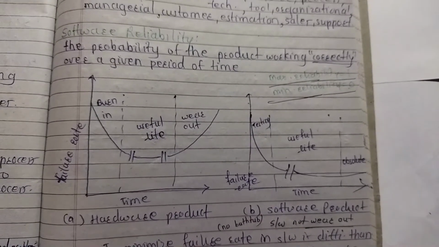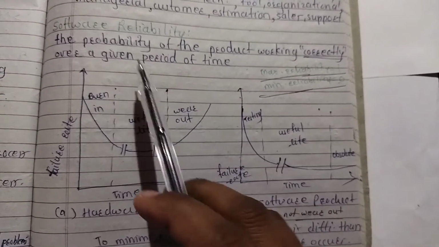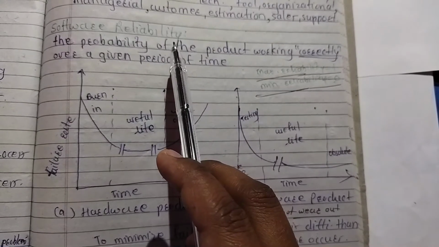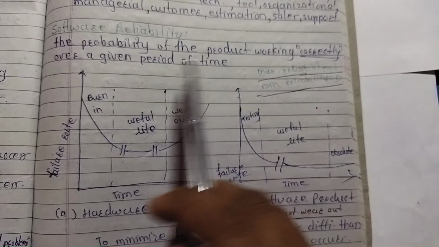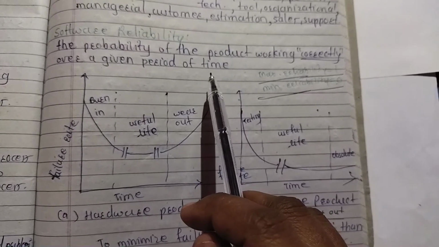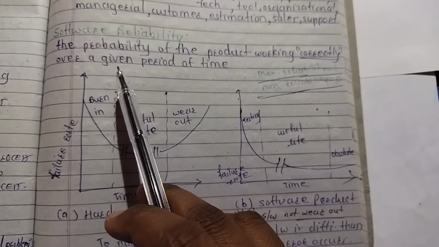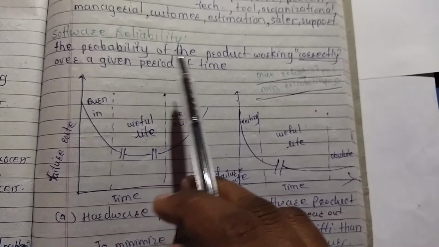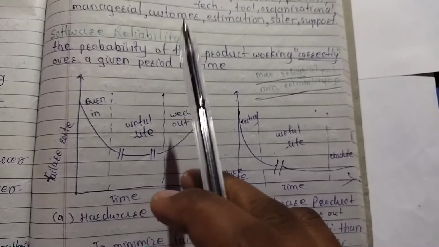Next is software reliability. What is reliability? Reliability means our software should be reliable, means it works correctly over the given period of time. Means whatever time up to which we use that software, it should work correctly. That is, it should be reliable.